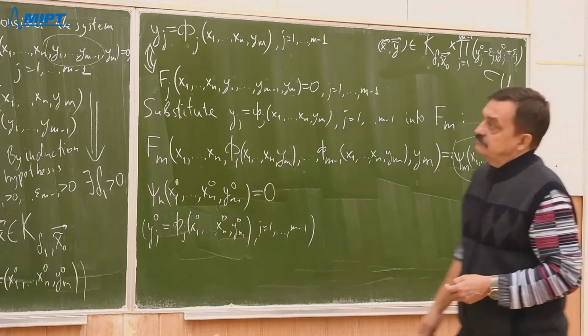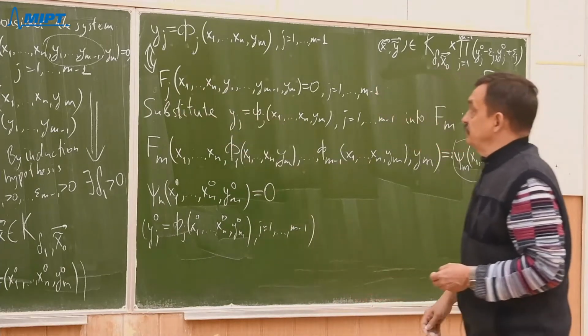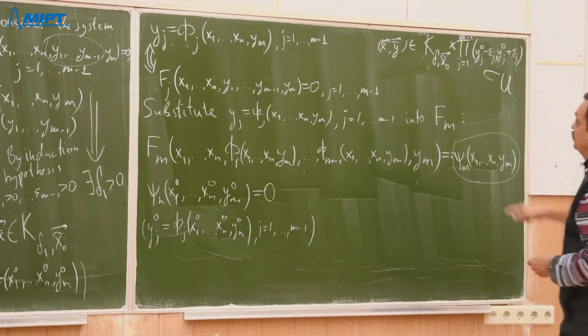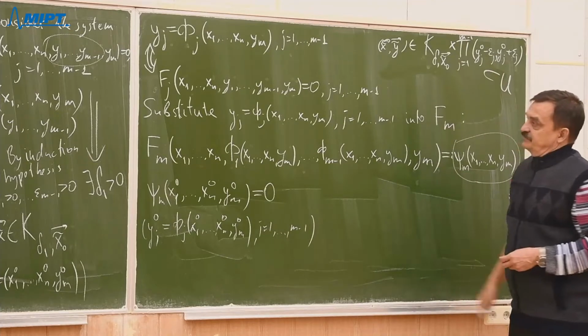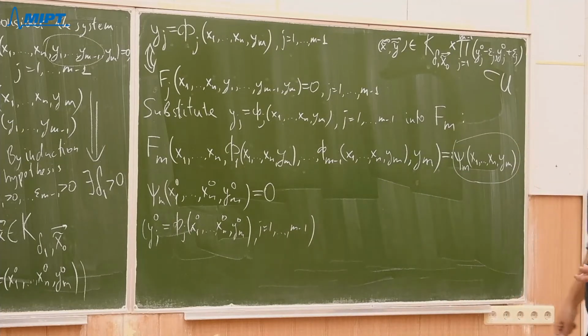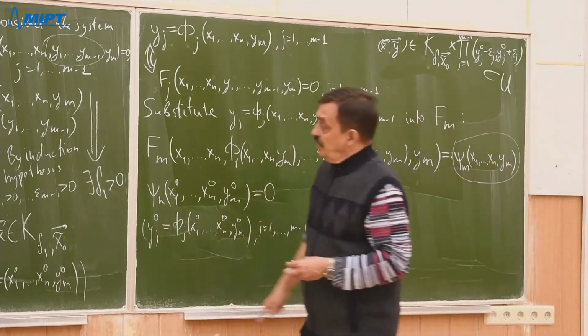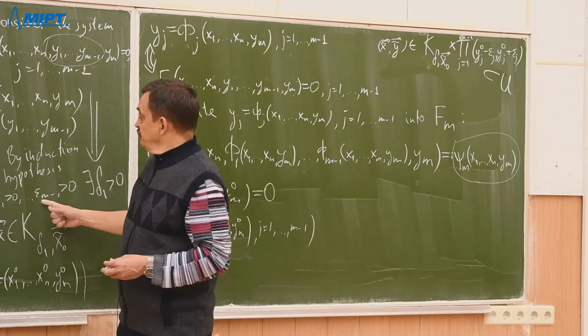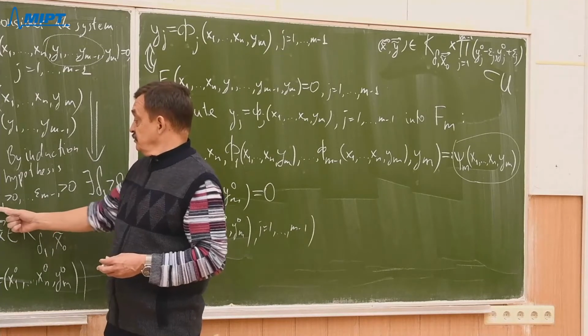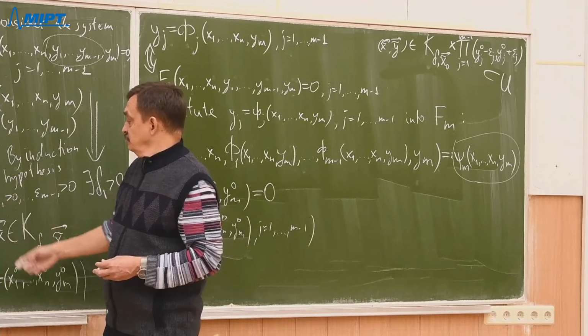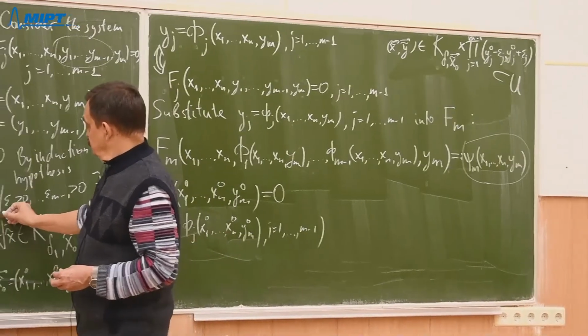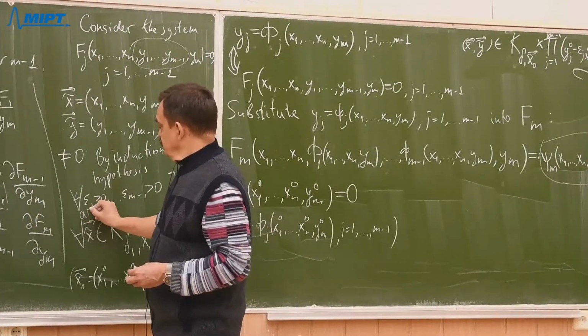I mean, all suppositions of our theorem are satisfied, so delta and epsilons are sufficiently small. Yes, to satisfy that supposition, of course, I cannot take arbitrarily large epsilons, so they should be arbitrarily small.